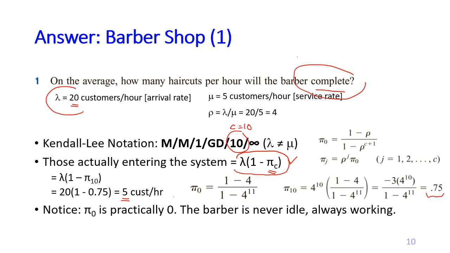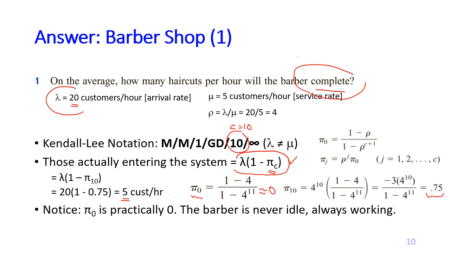Now, the next thing is that we need to notice that pi 0 here is practically equal to 0, which means that the barber is never idle. This barber is just by him or herself, and the probability of having 0 customers is almost 0, which means that there is almost always at least one customer in the system. If there is one customer in the system, the barber must work. So we can say that because pi 0 is practically 0, there is always a customer in the system.